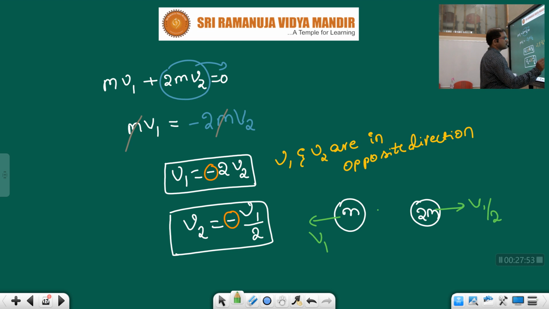This is the condition we got. After the explosion, the two parts of the bomb separated and each moves in mutually opposite directions. So in this way we can calculate velocity after collision.